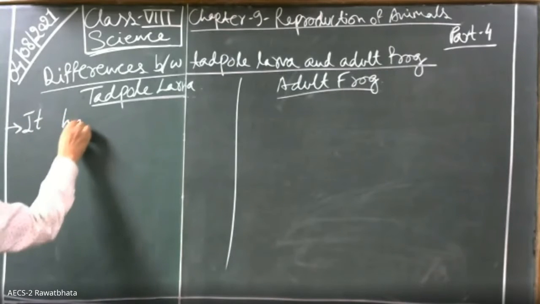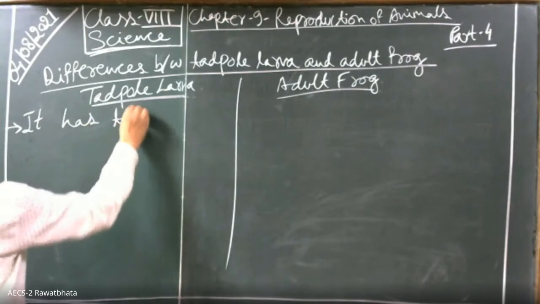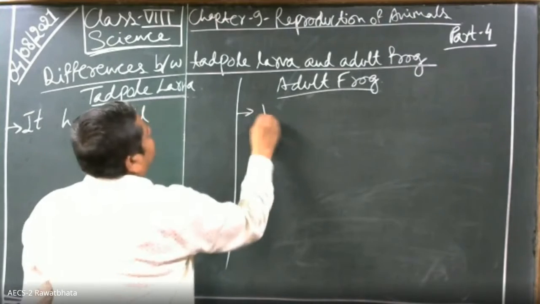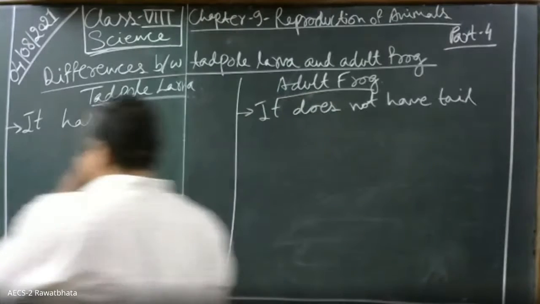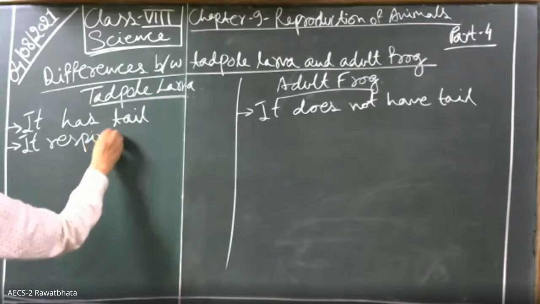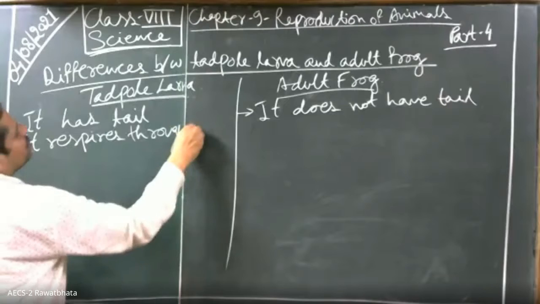Tadpole has a tail. Very good. It has a tail. Adult frog does not have a tail. Tadpole has gills, very good, and adult frogs do not have gills. It respires through moist skin and lungs. Yes, very good.